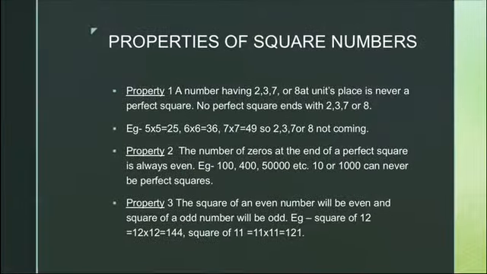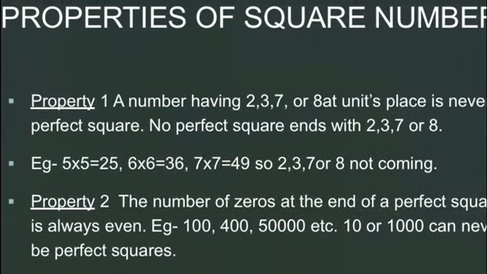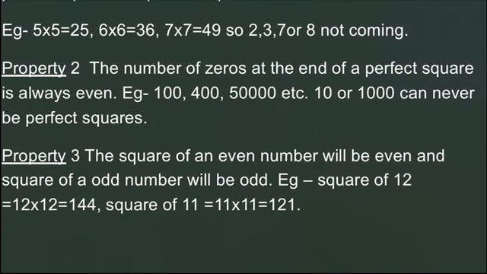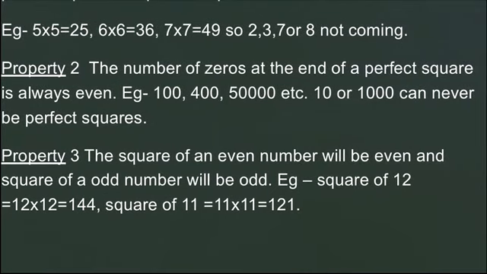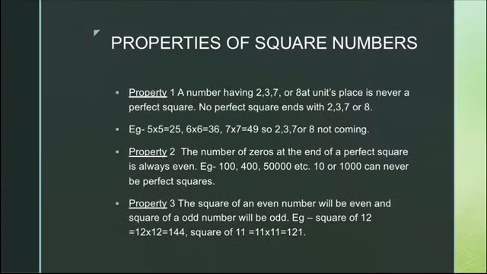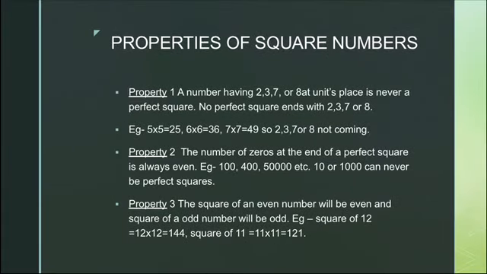Next thing is property 3, square of an even number will be even and square of an odd number will be odd. Fine. For example, 12 is an even number, so its square is 144 which is even, and 11 is an odd number, its square is 121 which is odd. So, even number का square even और odd number का square odd.